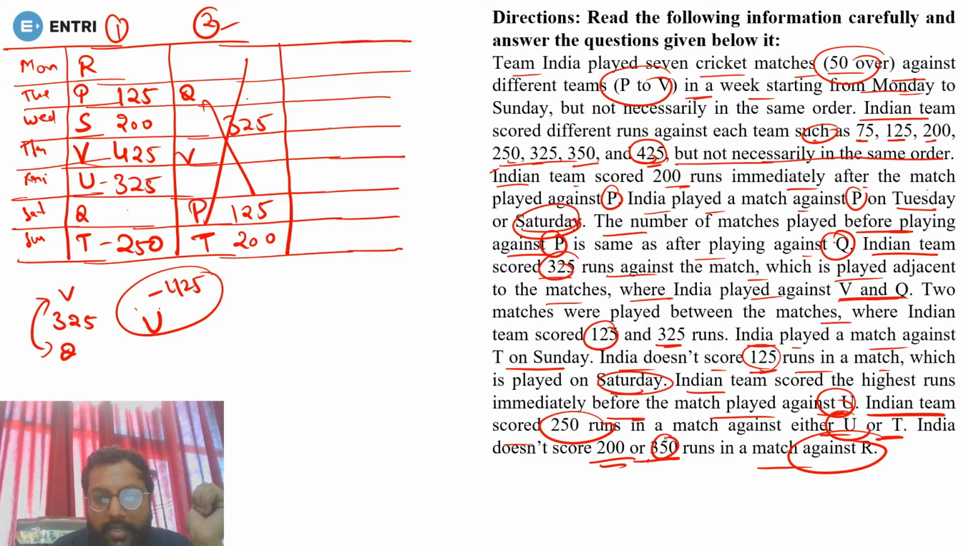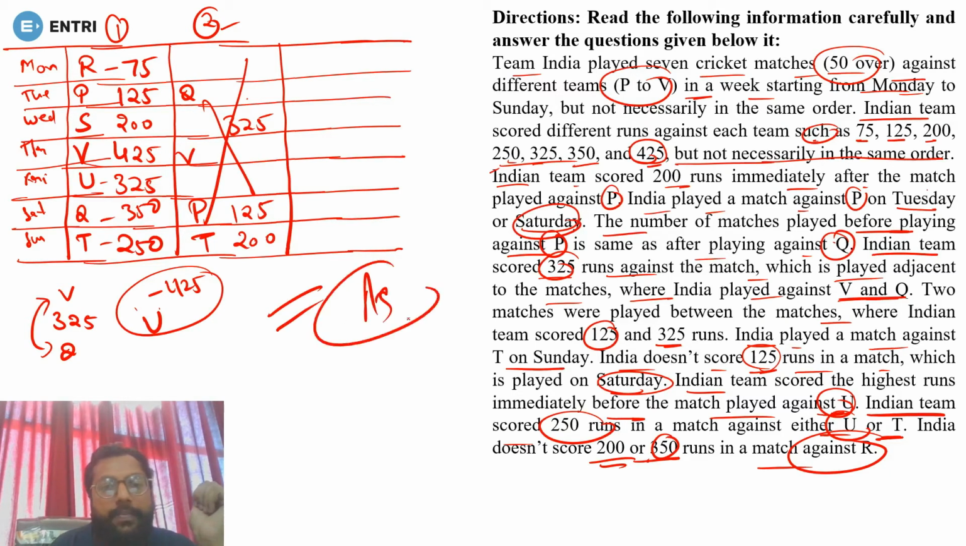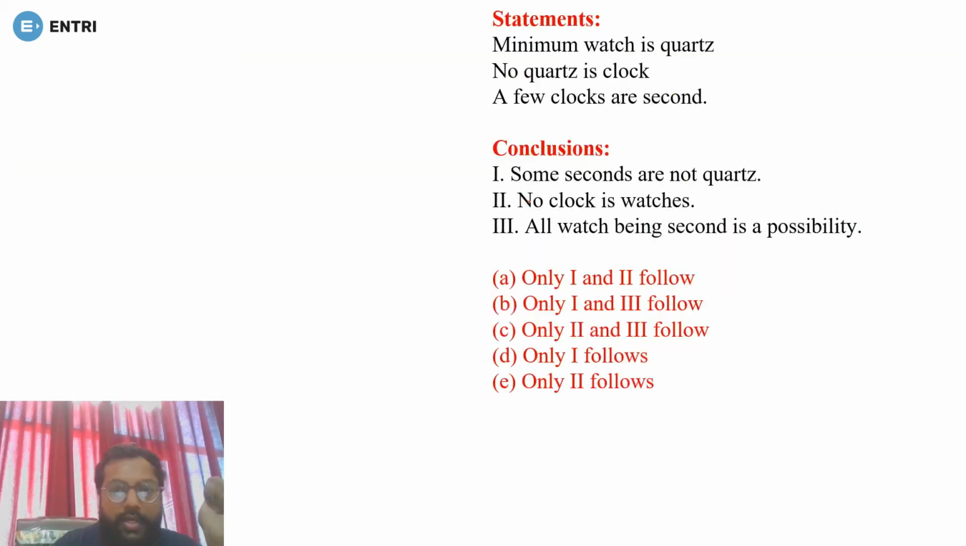Now the runs remaining, 350 first of all, but 350 can't be with R, that is given. So 350 must be here. Yes, 350 is done. Now the only run remaining is 75. So 75 goes with R. So this will become your final formation. Done. Clear or not? Hope so. Till here everything should be clear to you. Okay. Now moving on to the next question.